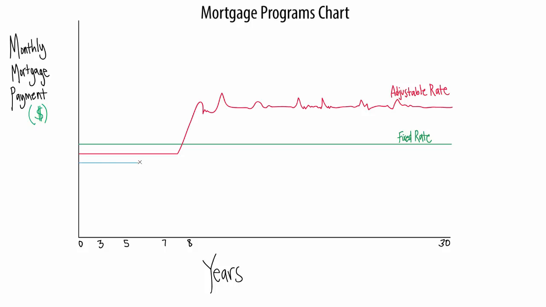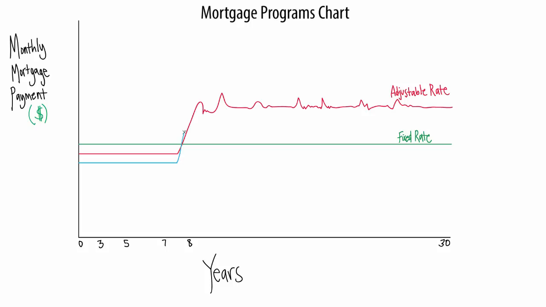So I'm going to draw a straight line for the first 7 years of our interest-only mortgage, which represents the interest-only period, and as you can see, the line for our interest-only mortgage payment is less than the line for both our ARM and our fixed rate mortgage. This is because we're paying only interest and no principal, plus the interest rate for the interest only period is typically less than the interest rate for a comparable fixed rate or adjustable rate mortgage.